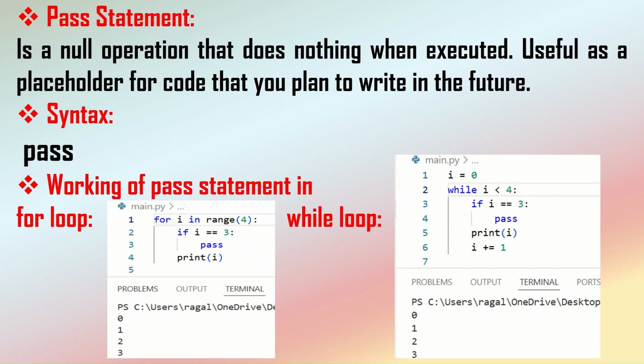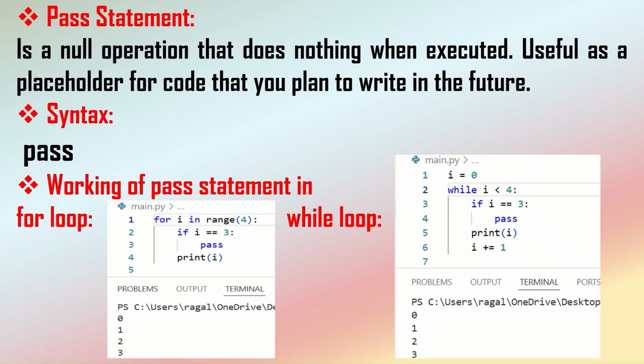Now this time i becomes 3, and 3 is less than 4. So here the value equals 3, and it will pass this condition, and then lastly it will print the value 3, and then it increments the value of i from 3 to 4. Next time when it checks the condition, 4 less than 4 becomes false. So the flow of the program ends here. This is how the pass statement works.